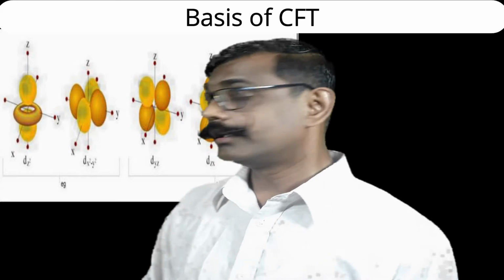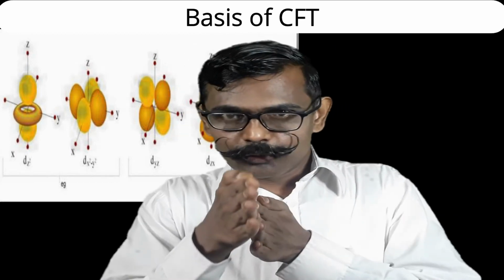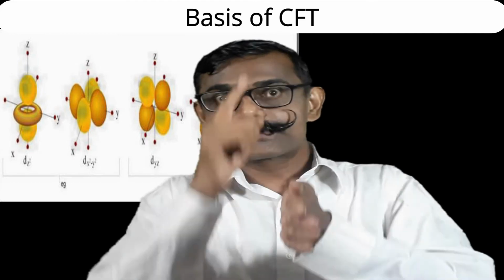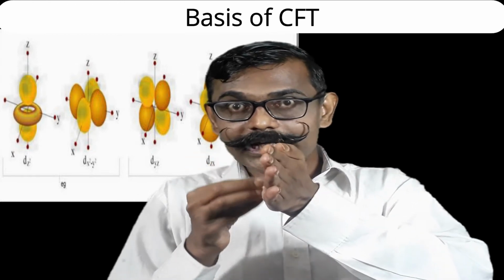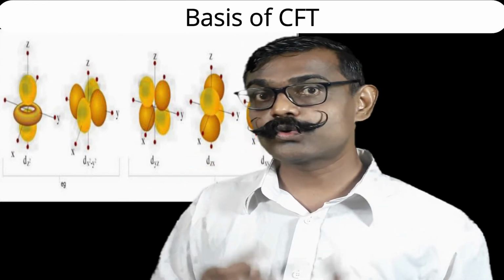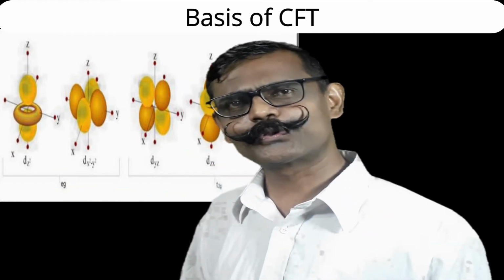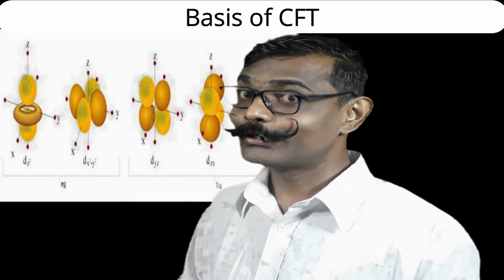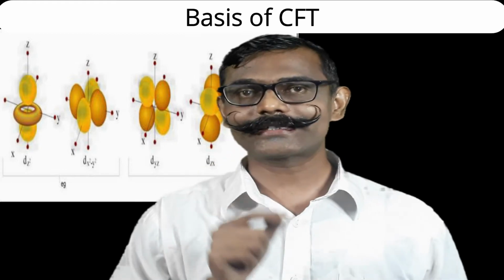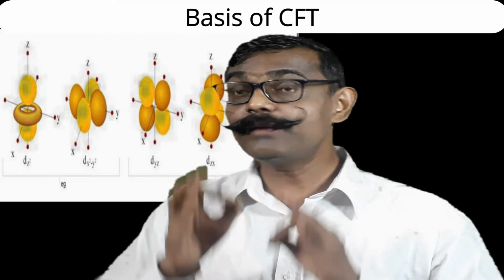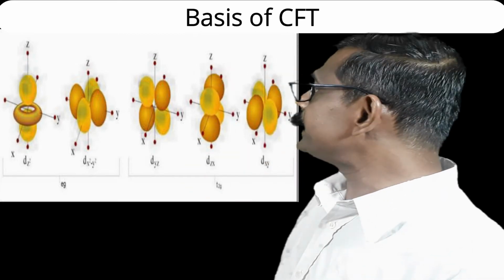See the third orbital, that's the dyz orbital. The yz plane: if I consider the y axis towards you and the z axis upside, then this is the yz plane. The lobes will be in between the y and z axis. Two opposite yellow colored lobes are between y and z. Accordingly, the brown color opposite lobes are also between y and z. So lobes make an angle of 45 degrees to the y axis and z axis. So lobes are in between axes. That's the dyz orbital. See the next orbital, dxz.